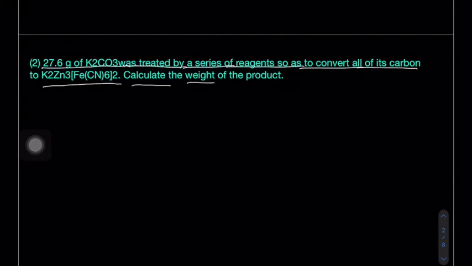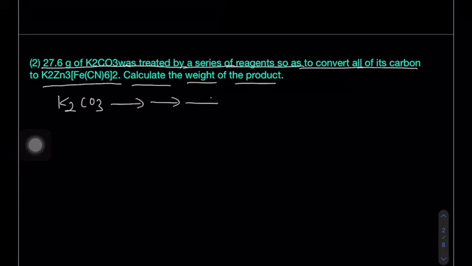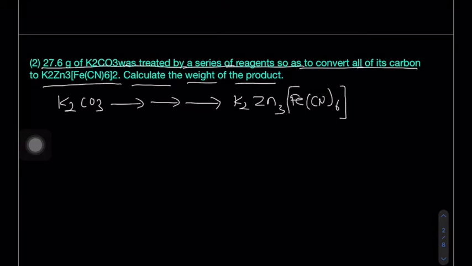Find the weight of the product. Initially you have potassium carbonate. There is a series of reactions, and after the series of reactions, the final end product is K2Zn3[Fe(CN)6]2. This is a complex compound.